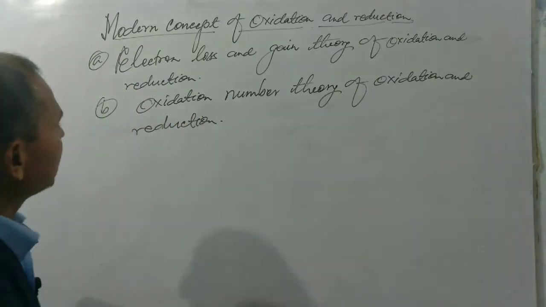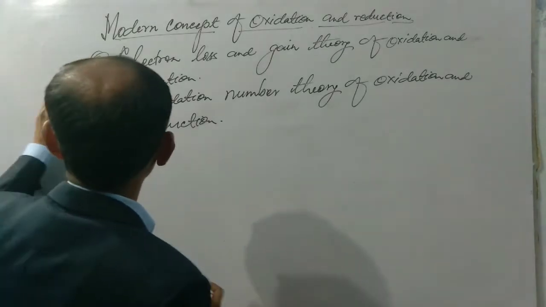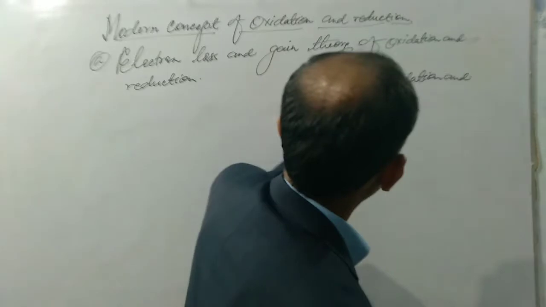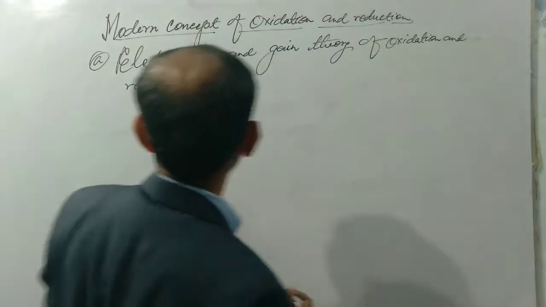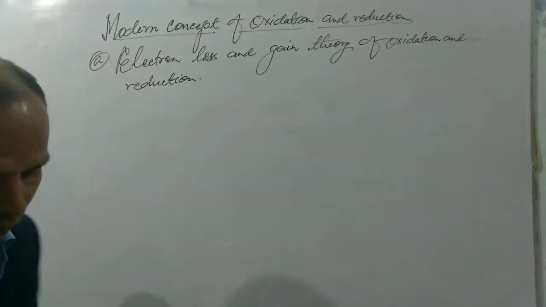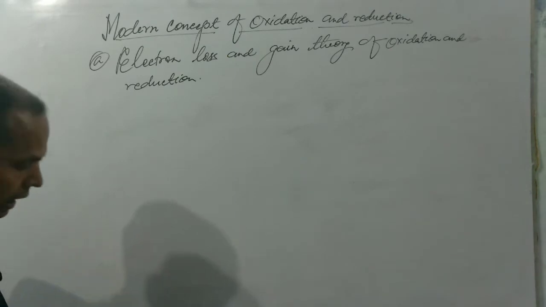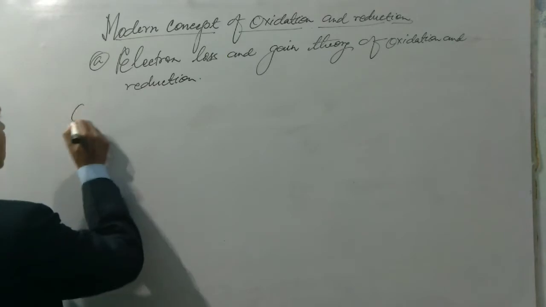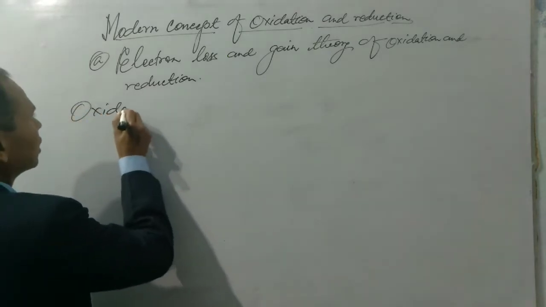So we have to write one by one the definitions of all the terms like oxidation, reduction, oxidizing agent and reducing agent on the basis of the electron loss and gain theory. So we can write the definition of oxidation in this way.